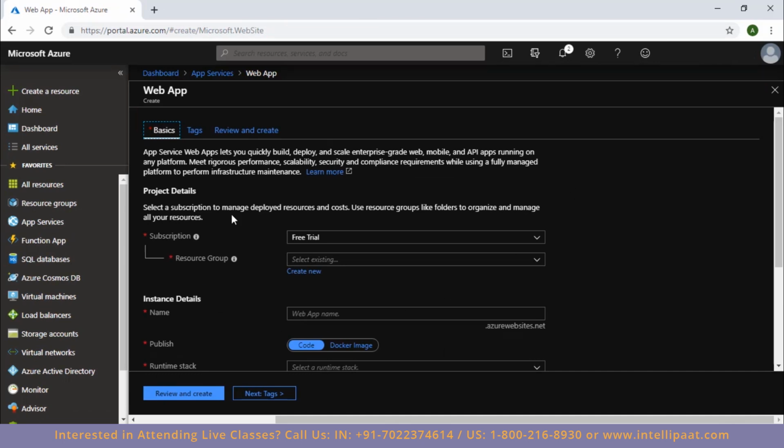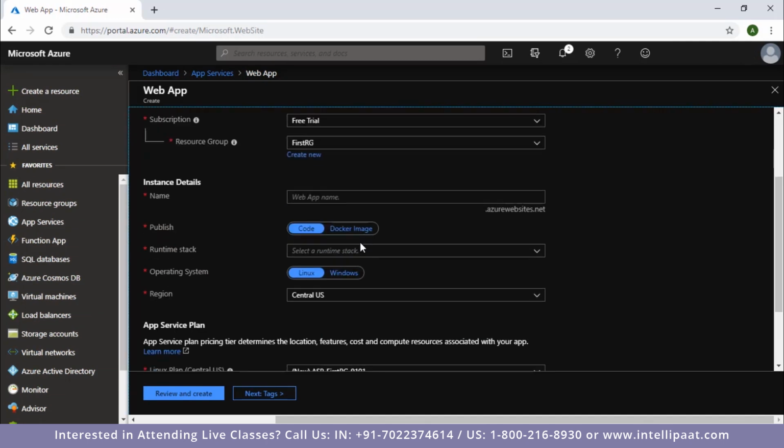And now as you can see, I've been presented with the similar kind of page that was presented to me while we were creating a resource group. Here in this case, I have to provide information about the resource that I want to deploy, right? So the first field is subscription. Now of course I want to use a resource that comes under my free trial subscription only, so I'll keep it as free trial. Now moving ahead, the next option is resource group. That means that I have to provide the name of the resource group where I want to deploy this resource. So I'll go ahead and select first RG because I want to deploy a resource in this resource group only.